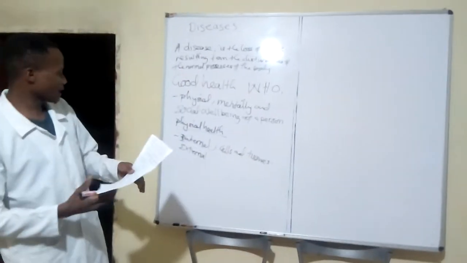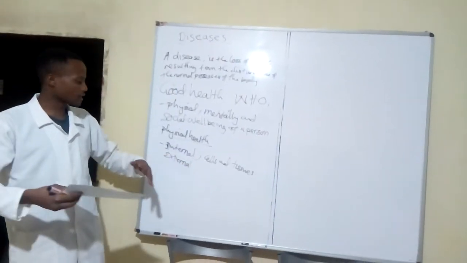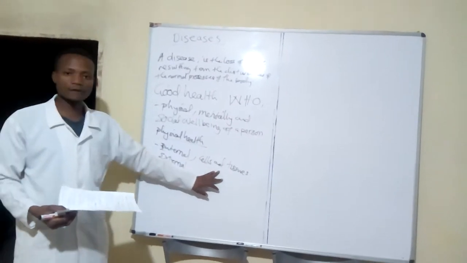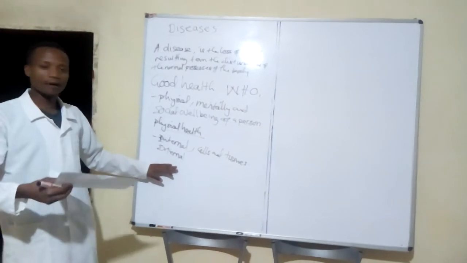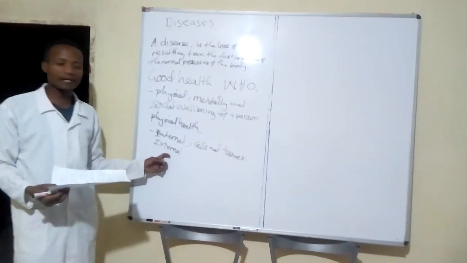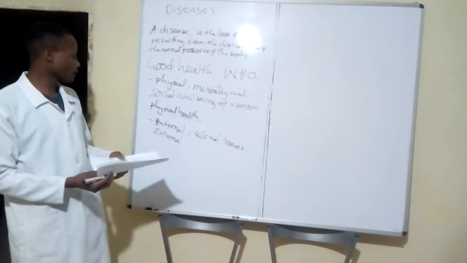So we are physically healthy when the internal parts of the body, such as the heart, the lungs, and all other parts, including cells, and also the external parts such as the ears, the legs, the mouth, and all the parts which you can see are functioning properly. So that is physical health.